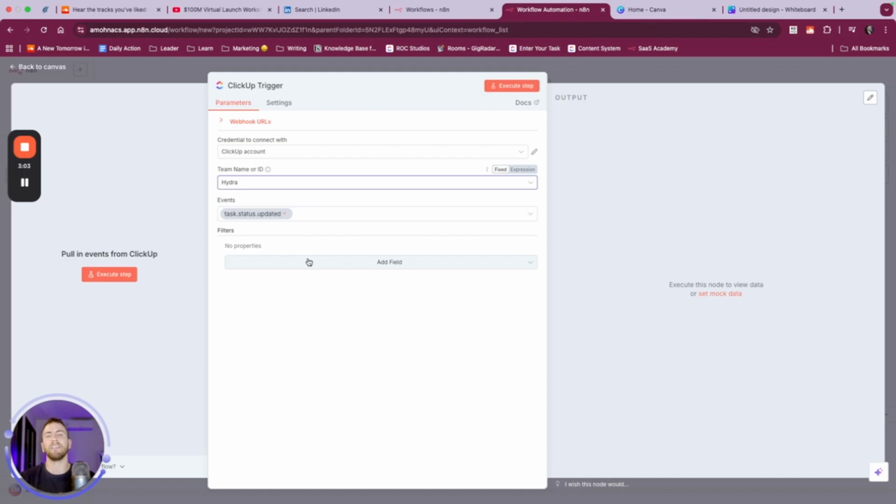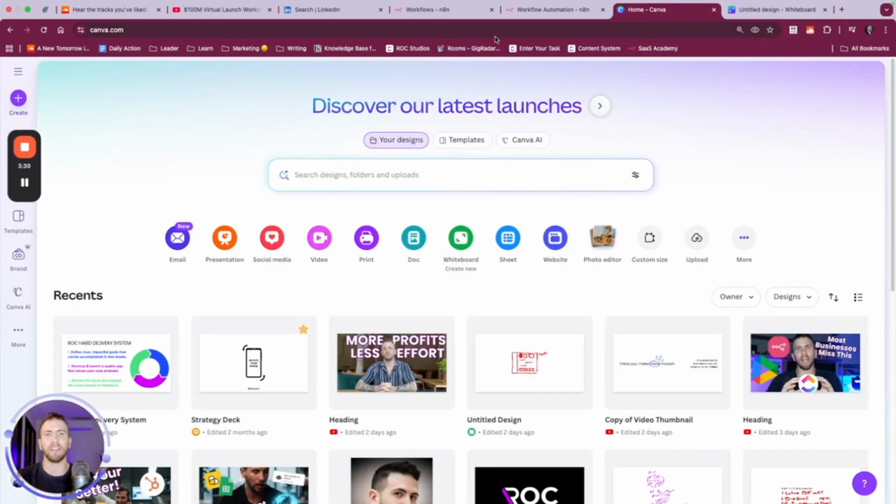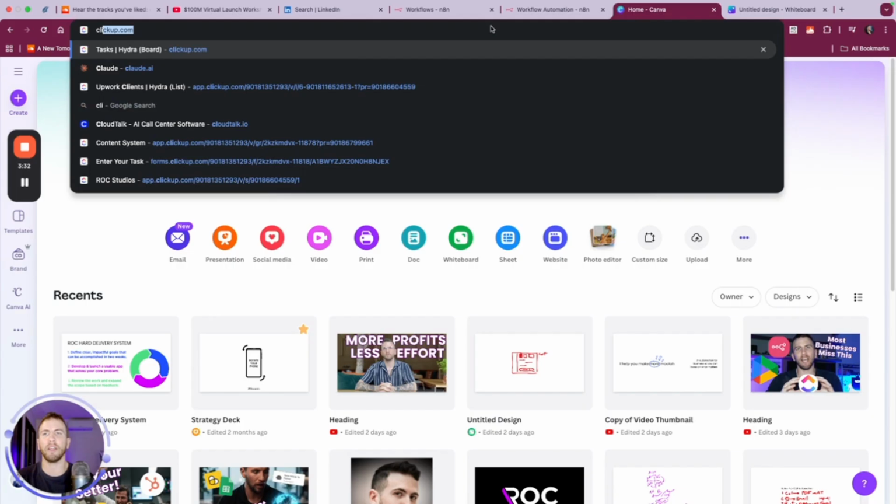Because when a ticket is moved to the state of review, it's going to have an image and a caption associated with it. That way we're going to be able to know what to do with it. We're going to be working with the ticket system in ClickUp that's a little bit different than what I did for a client, but it's going to be the same exact idea. So let's look at this. And so what we want to do is go to ClickUp.